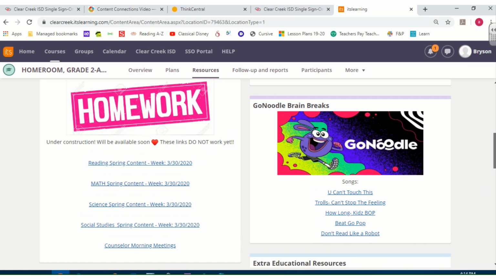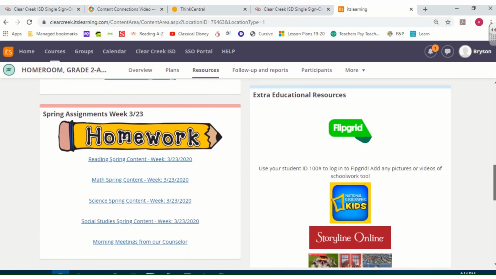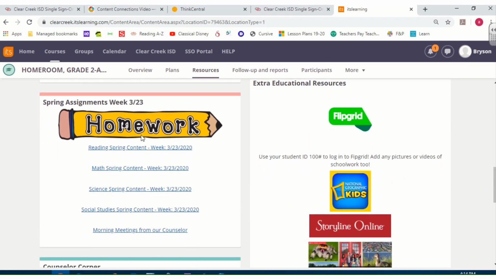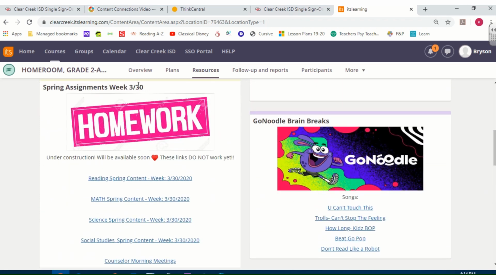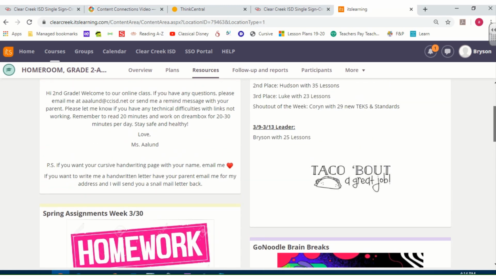I've also added Go Noodle Brain Breaks, and then make sure this week that you're not clicking on the pencil homework, but instead you're clicking on the hot pink homework for this next week, March 30th.